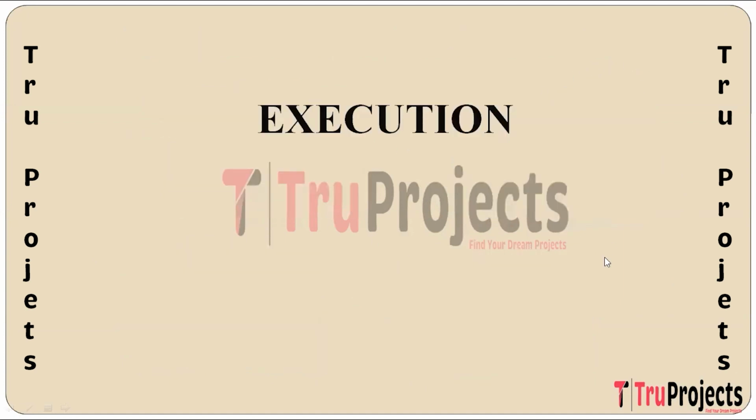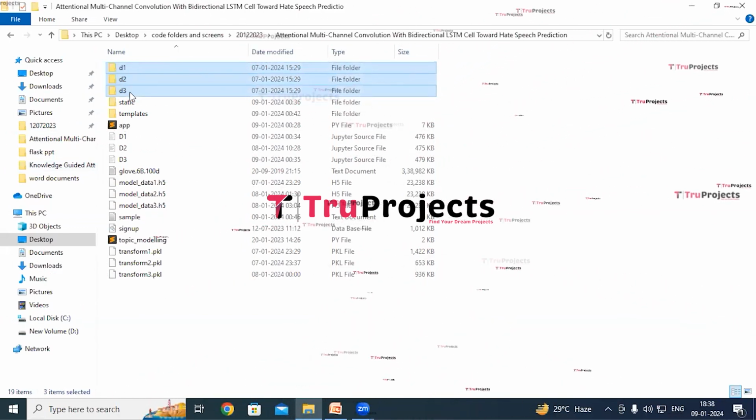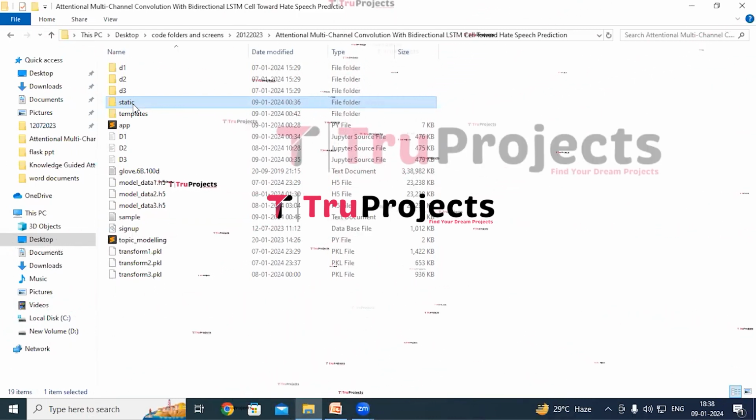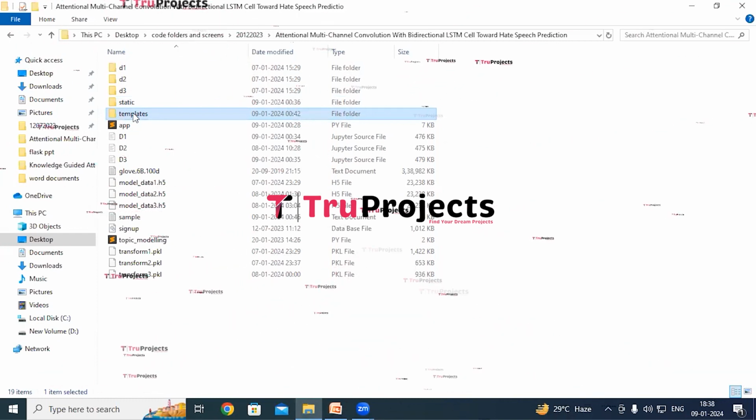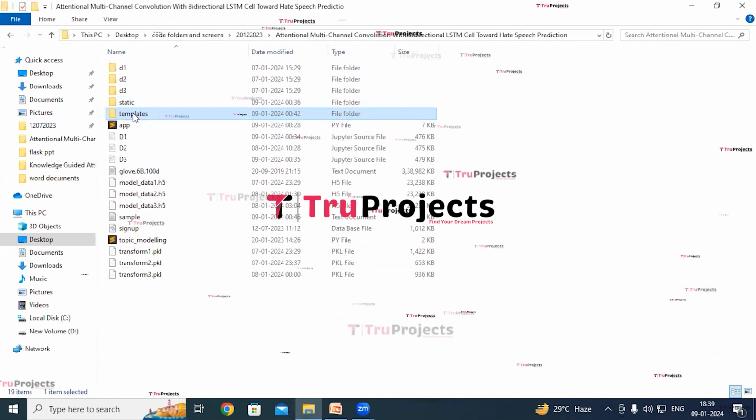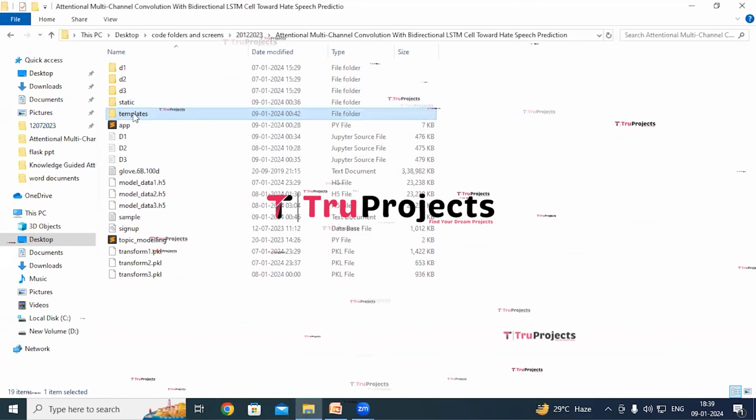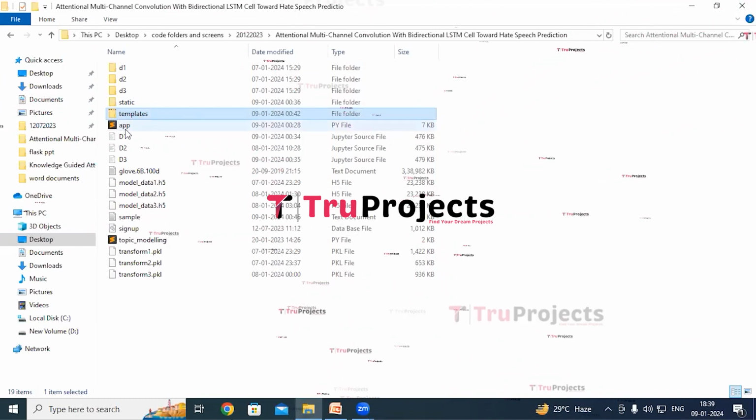Execution of the project. To execute this project, first we need to open the code folder which contains the project source code file. So in these folders, I have the required datasets on which we will train the models. This is static folder. This folder consists of files related to CSS, JavaScript, and Bootstrap. This is templates folder. This folder contains all the HTML pages used in the project. It typically includes files like index.html, about.html, etc., which represent different pages of the website.